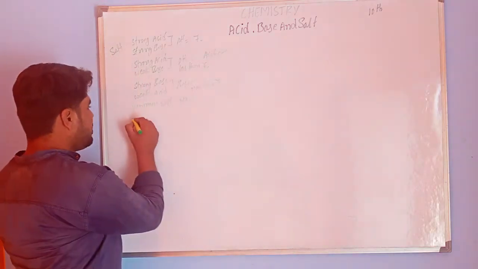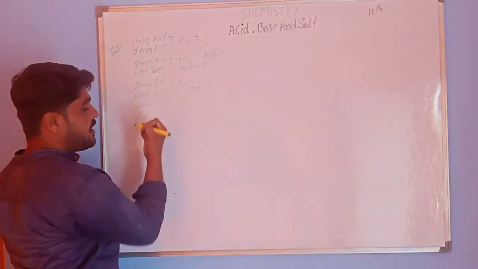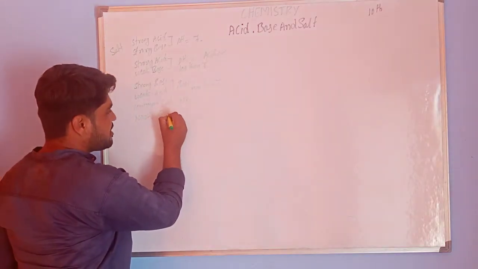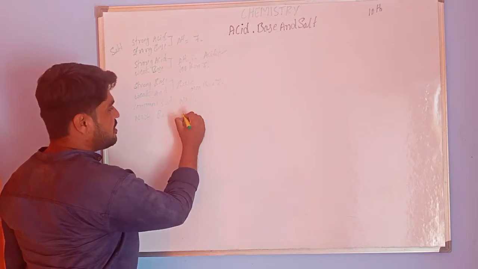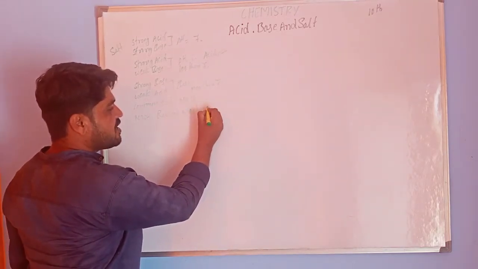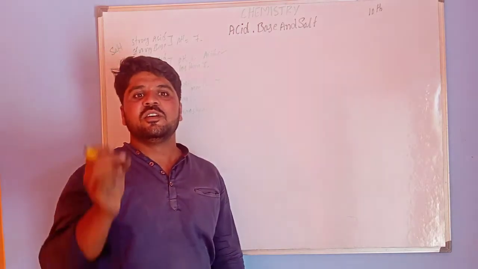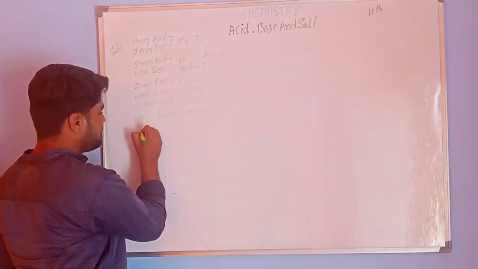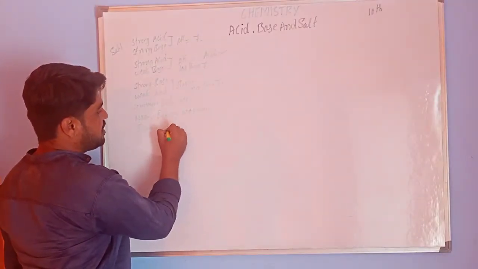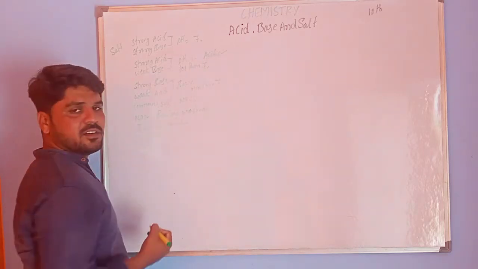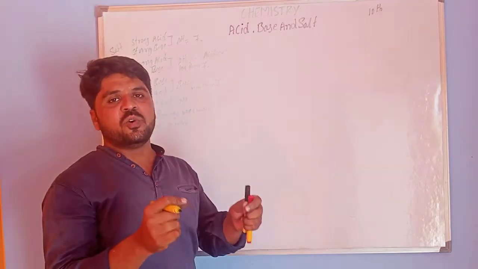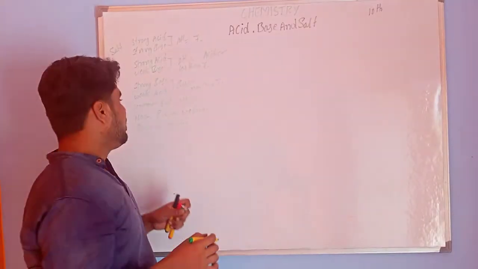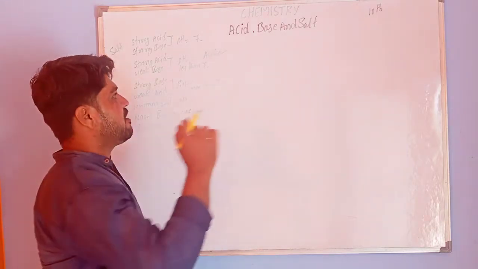The chemicals are NaOH, sodium hydroxide, baking soda, washing soda, and also bleaching powder. Today I am going to discuss these chemicals one by one. Let me start with sodium hydroxide.